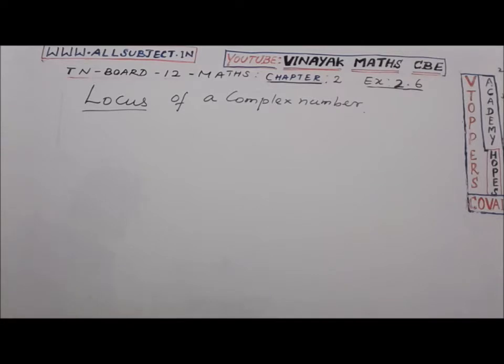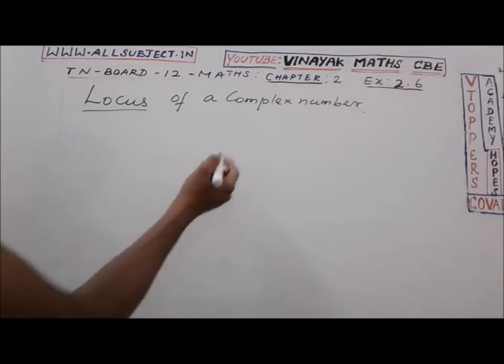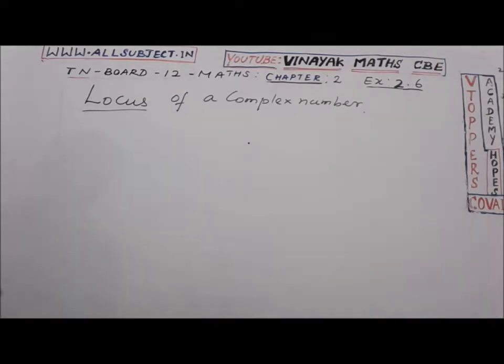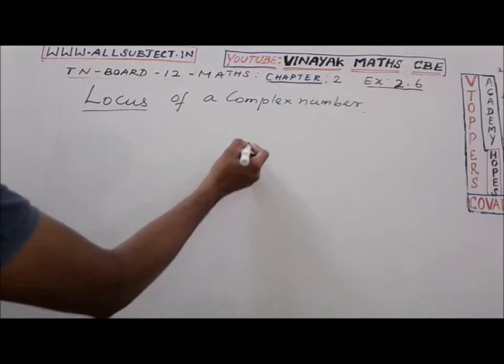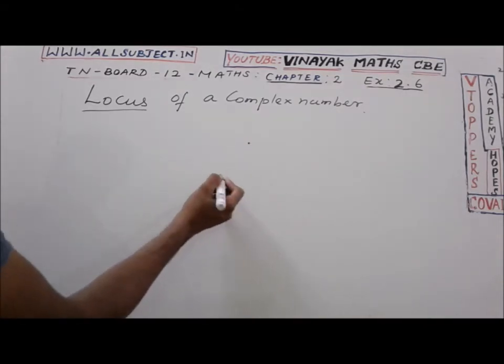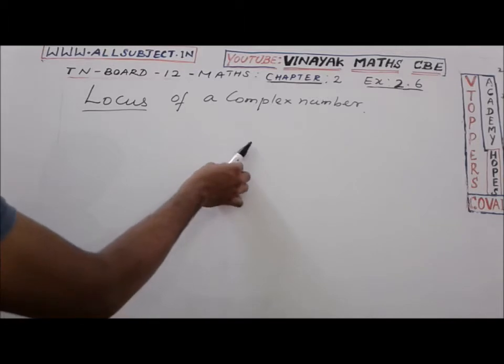Now, a circle is defined as the locus of a point P. Here the complex number Z moves in a plane such that its distance from a fixed point is always constant.